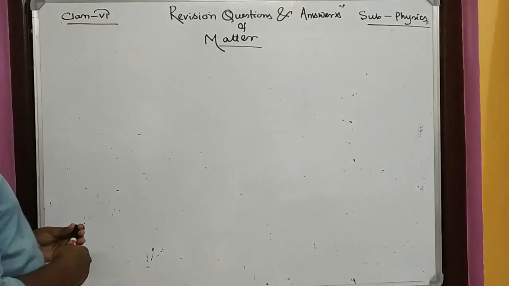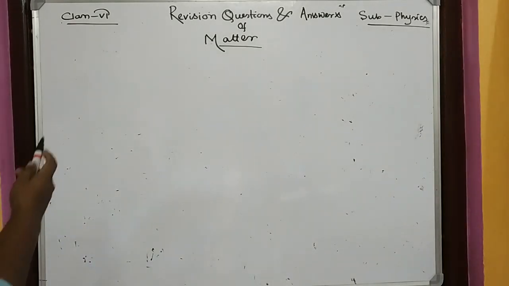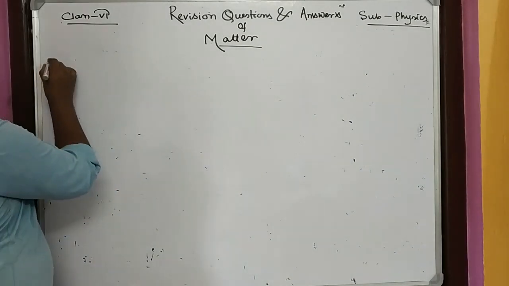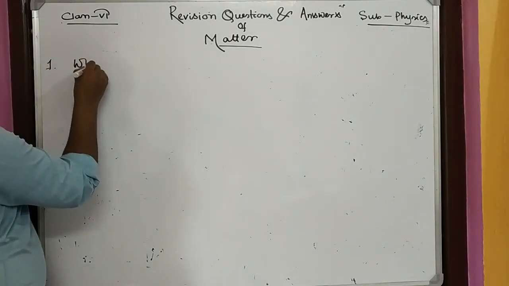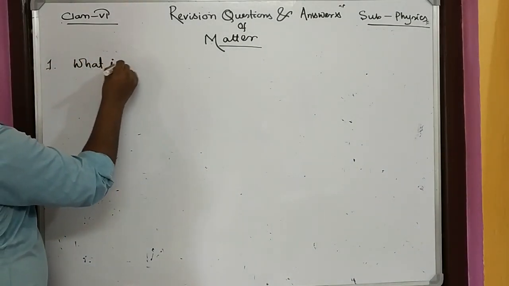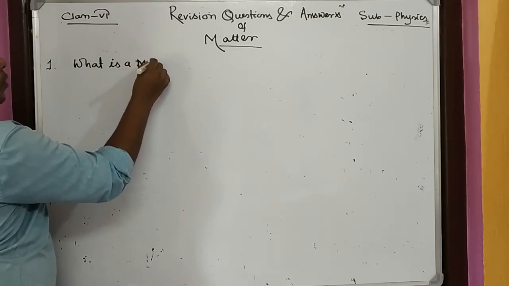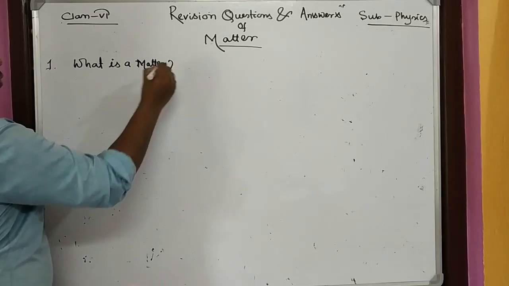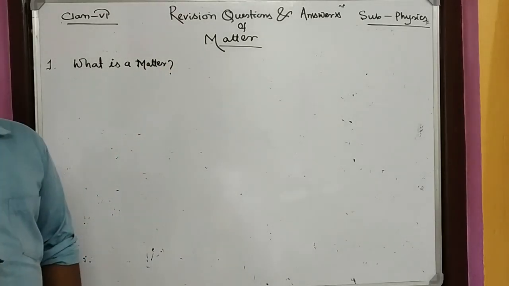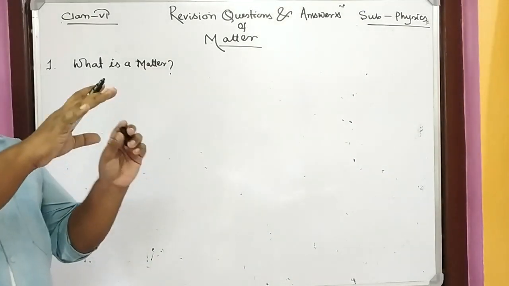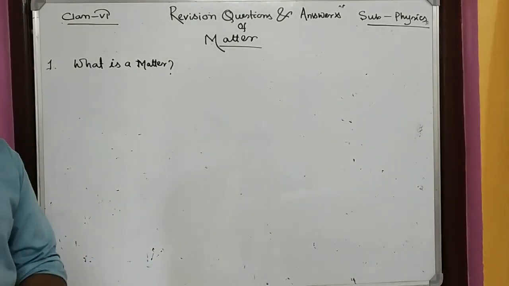Whenever we learn about matter, the first thing, number 1: What is matter? That is the first question we have solved. We have already discussed it earlier, but now we have to see it again in question and answer method.